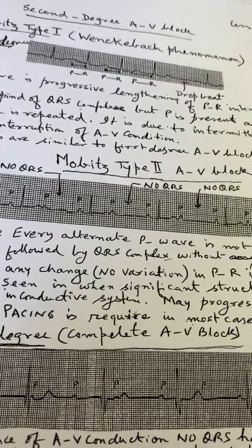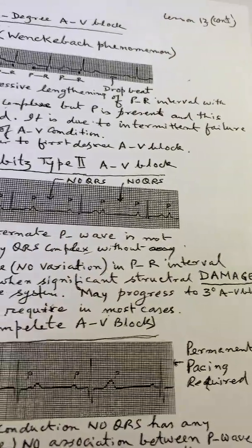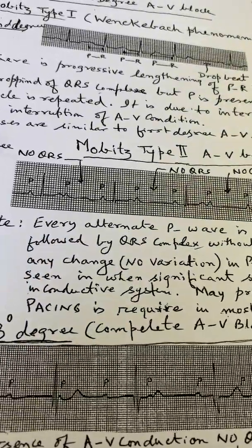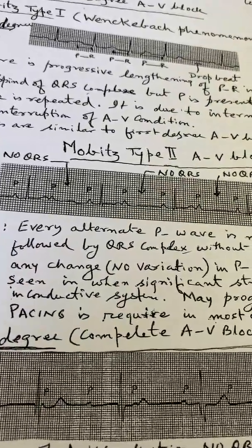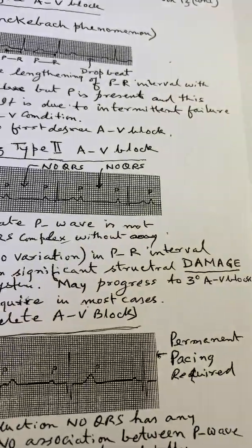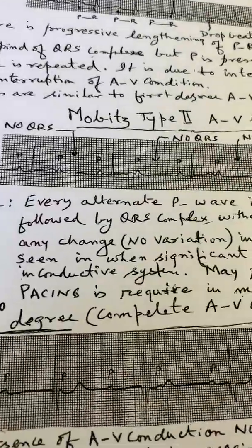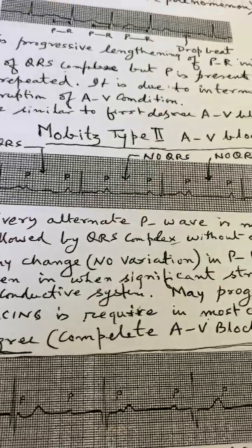It is seen when there is significant structural damage in the conductive system and may progress to third degree heart block, and in this condition pacing may be required.